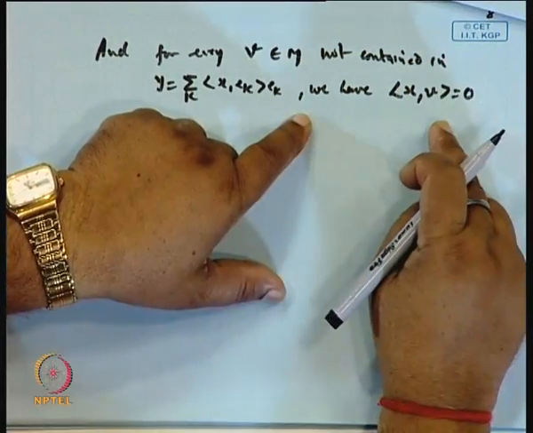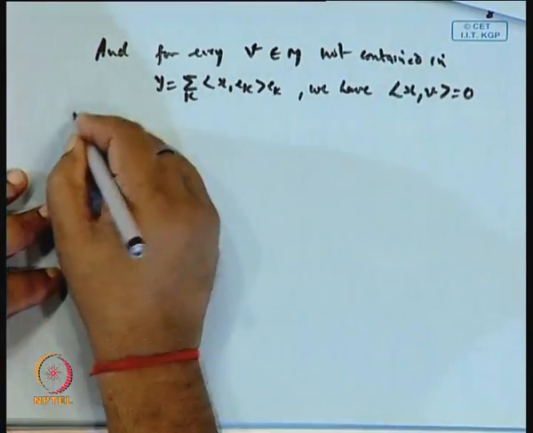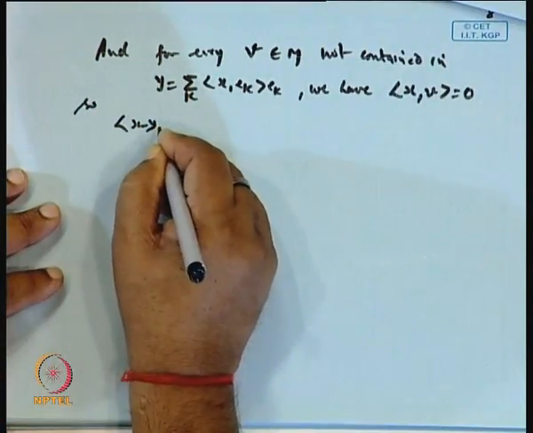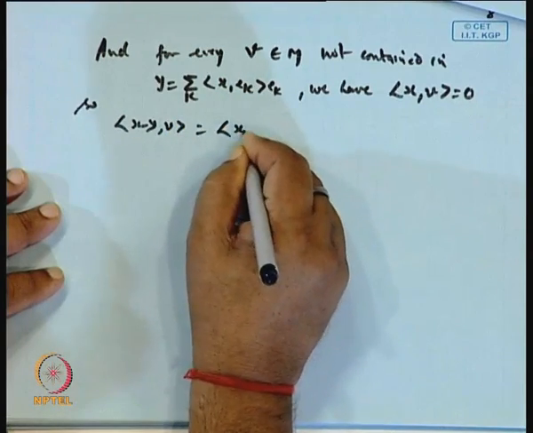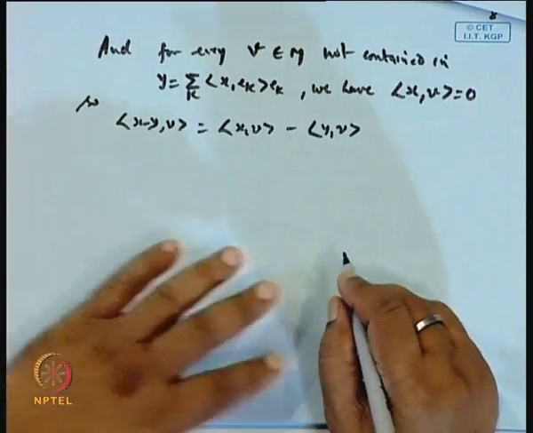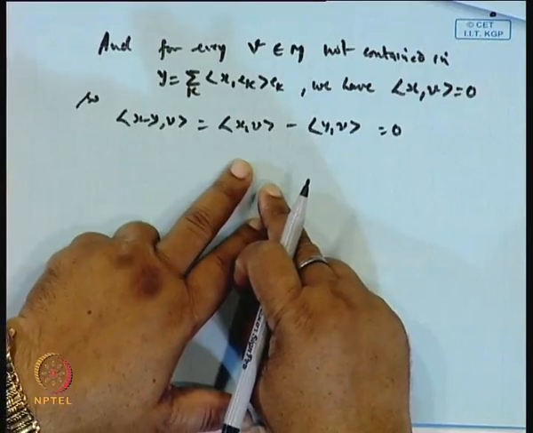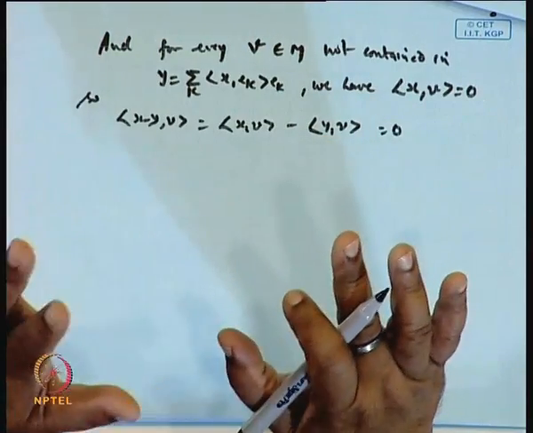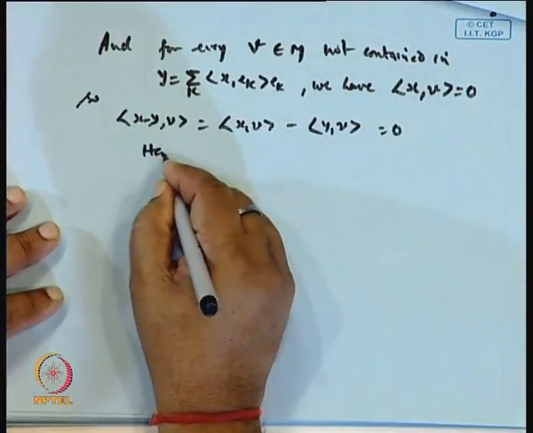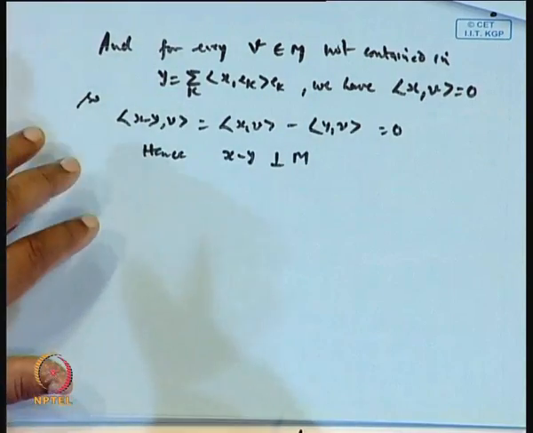Therefore ⟨x minus y, v⟩ is equal to ⟨x, v⟩ minus ⟨y, v⟩, and this will be 0 again. Is it okay or not? This is also 0, and finally it is 0. So x minus y is orthogonal to M.